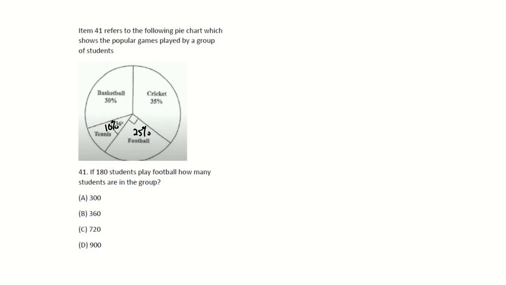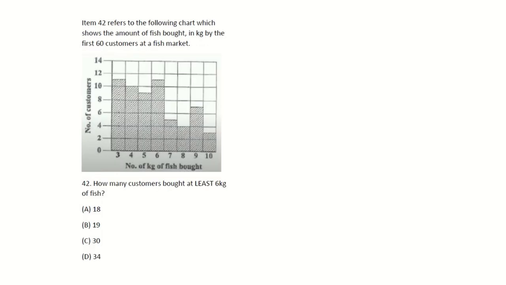If 180 students play football, how many students are there in the group? That's 720, right? If a quarter is equal to 180, then 4 out of 4 would be 180 multiplied by 4, which is equal to 720. And that is your answer for this question.